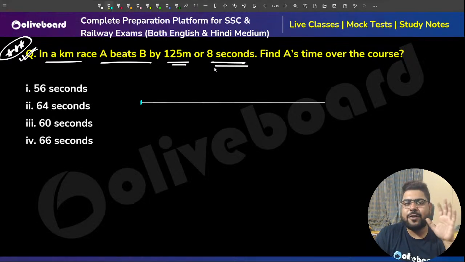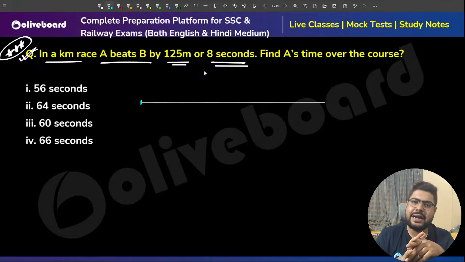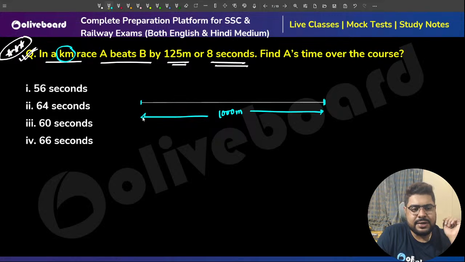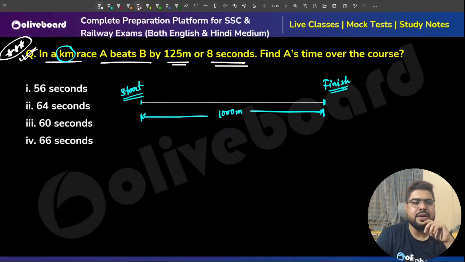Whenever you are starting, for the first 10 questions, I told you, make a line diagram for your better understanding. So in a kilometer race, what does this mean? The total race distance is 1 kilometer, or 1000 meters. Both are starting from here. This is your start and this is your finish point.